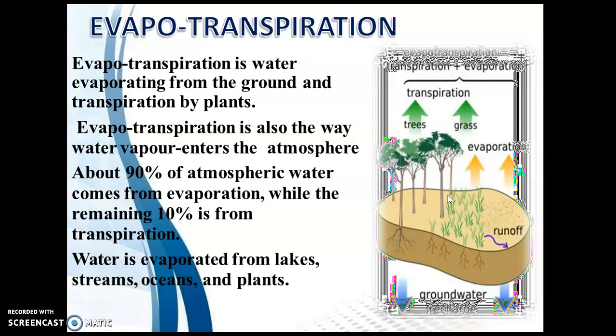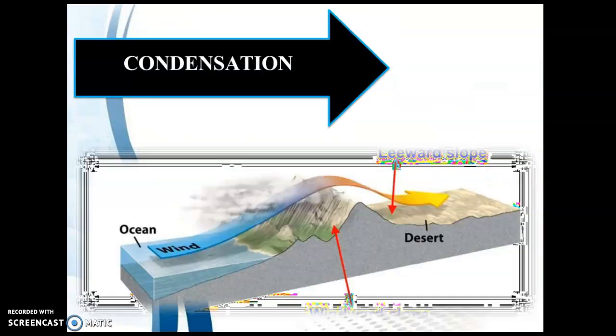About 90% of atmospheric water comes from evaporation, that is from the surface water, while the remaining 10% comes from transpiration, that is from trees, grasses, etc. Water is evaporated from lakes, streams, oceans and plants. This is the condensation process. Ocean water evaporated. Here is the desert